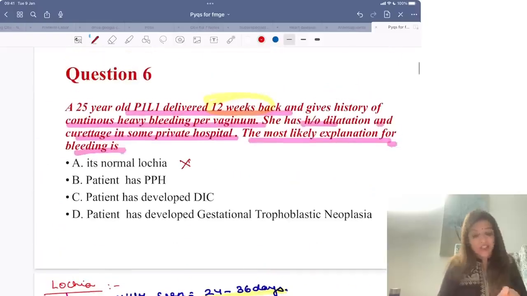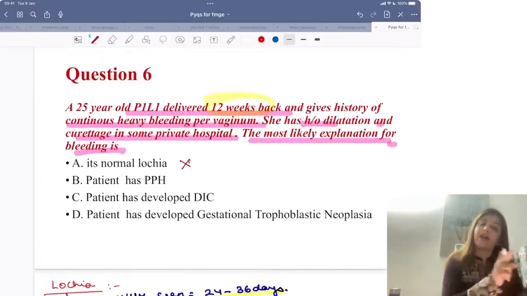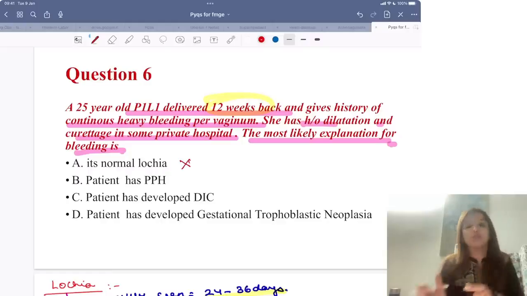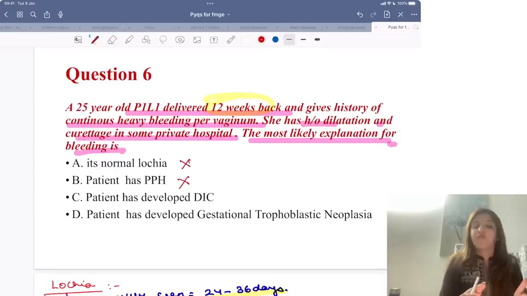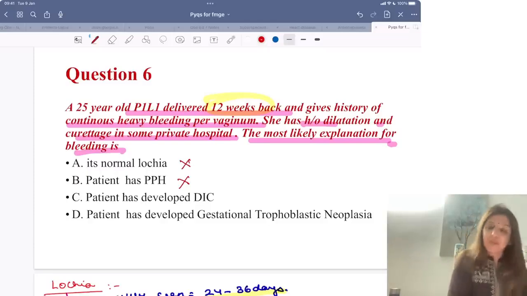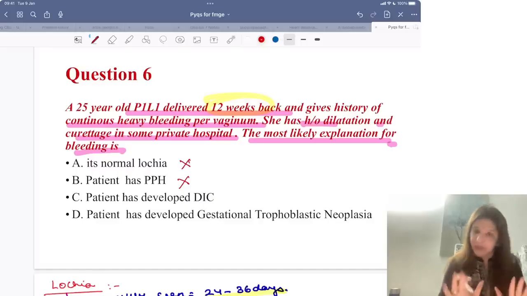And now the question is saying that she had undergone a D and C but still she is bleeding. So this means I can rule out PPH, because if she had been a case of PPH, after D and C her bleeding would have stopped. Is that clear to you? Now, has she developed DIC?